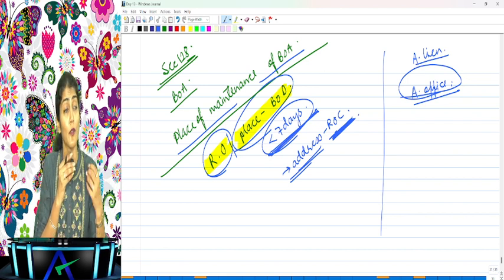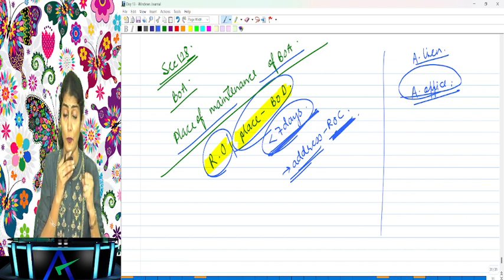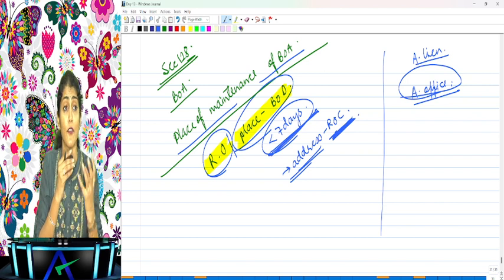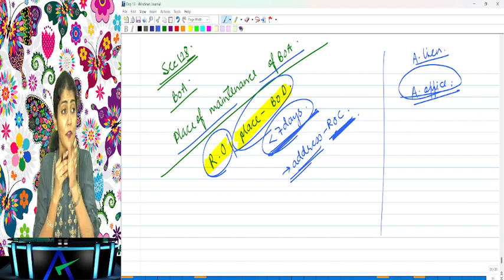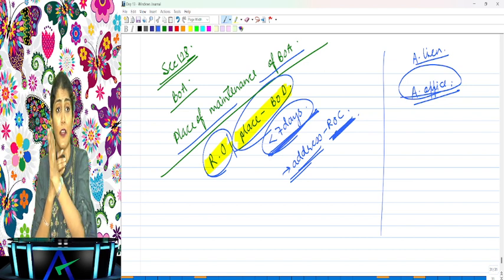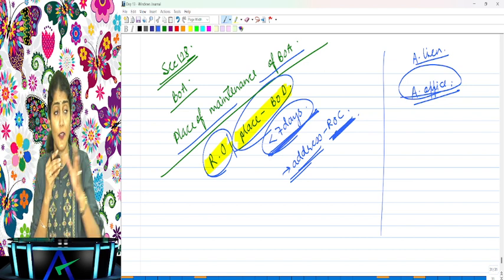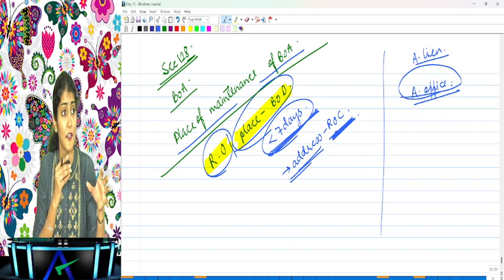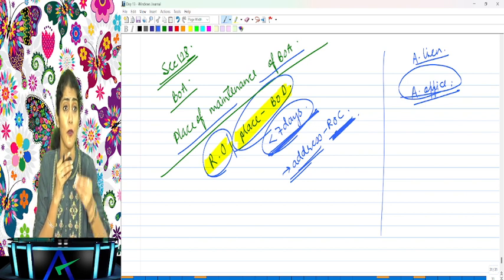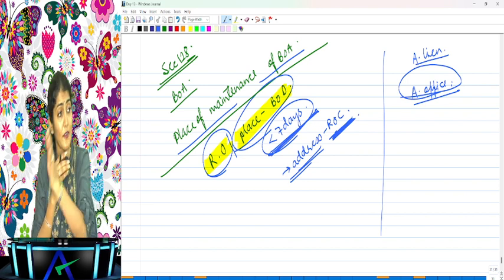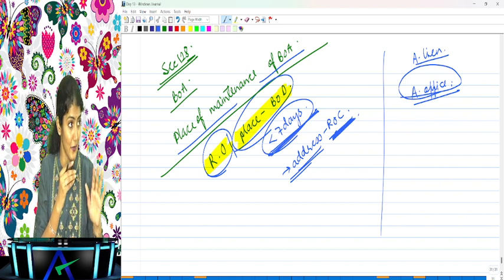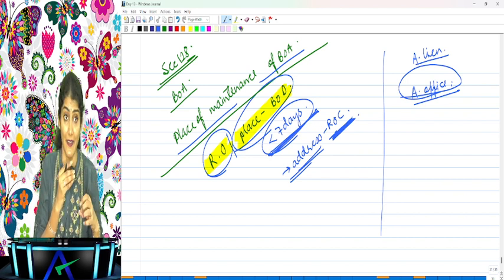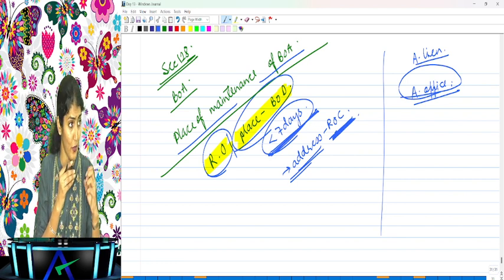So the only way for the auditor is to recover his fees on a progressive basis. What is progressive basis? As and when you finish some part of your work, you keep on recovering your fees from the client. Say your fee is 10 lakh and you finish 20% of the work, so collect 2 lakh from the client. You finish another 20% of the work, collect another 2 lakh from the client. You understand? So that you don't incur bad debts for your CA firm. Are you able to follow this, everyone?